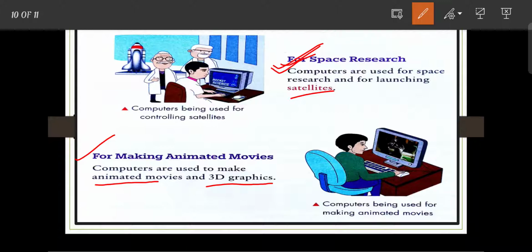Your first term examination is going to start from 10th of August, and the computer exam is held on 20th of August. So please all of you read each and every chapter very carefully.